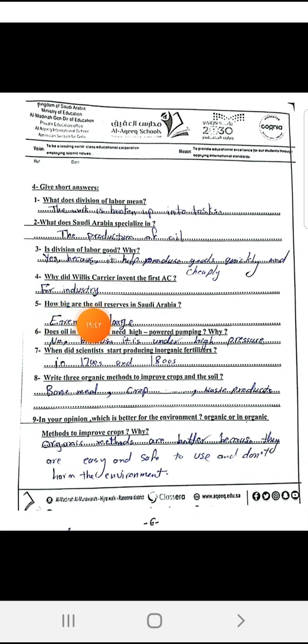5. How big are the oil reserves in Saudi Arabia? The amounts of oil in Saudi Arabia which are still under the ground are extremely large. Does oil in our region, and when I say our region, I mean the Middle East, need high-powered pumping? Why not? Because it's under high pressure.